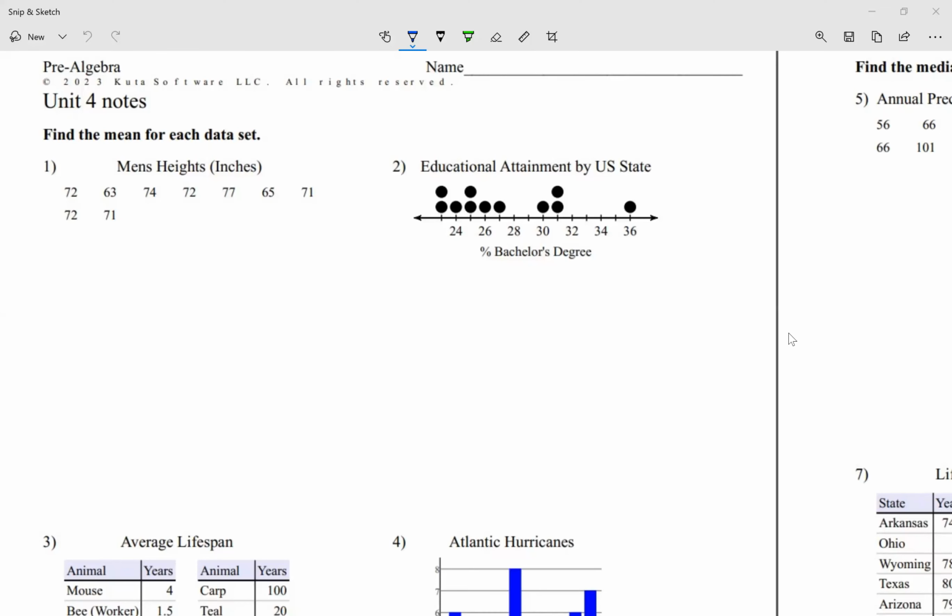Okay, we're going to be looking at what we call mean. Some people call it average. Same thing. You guys deal with it a lot, right? Grade point average, GPA. Now, mean, what it means is make everything equal.